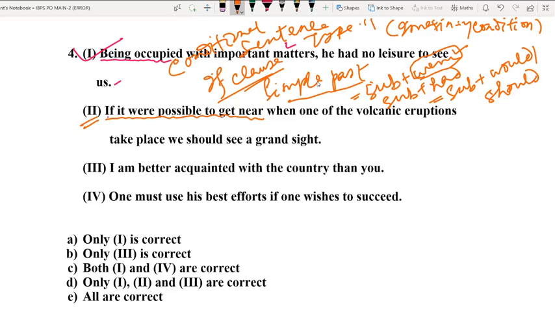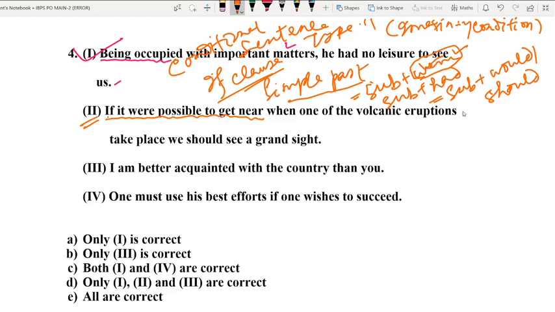When it comes to conditional sentence type 2, which is otherwise known as imaginary condition, we will have two clauses. One is the if clause, the other is the main clause. The if clause will have simple past structure, right? Subject plus past subjunctive form of the verb. When I say past subjunctive, I mean the be verbs, and instead of using any other be verb, you must use were, as I have already used here, right?